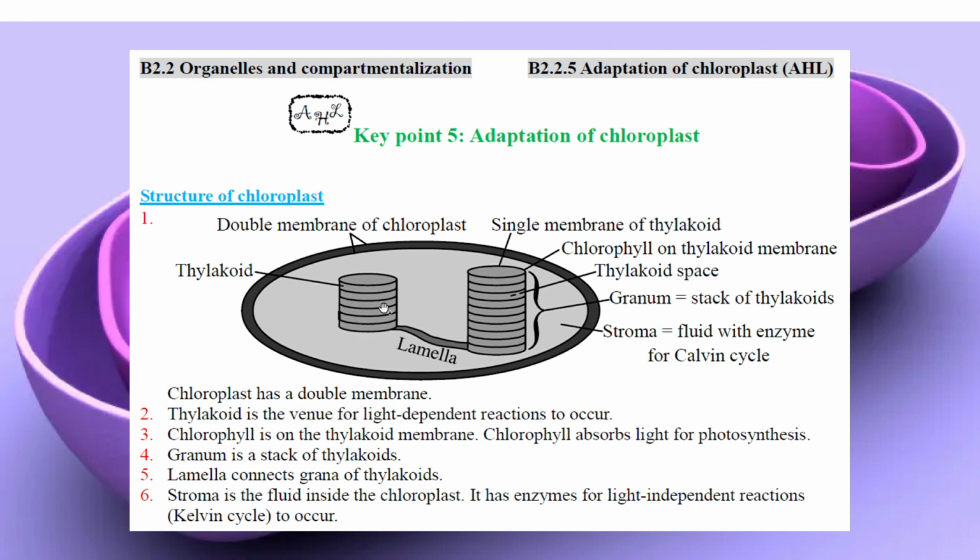The thylakoids are stacked up to become a granum, which increases the surface area, and different grana are connected by lamellae. So all the light-dependent reaction is performed in this part. The light-independent reaction happens outside, in the stroma of the chloroplast. We call it the Calvin cycle.